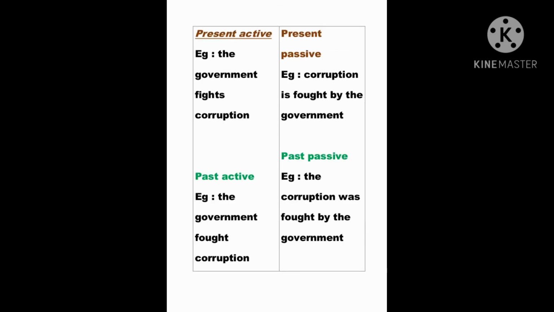We start here. Present active: the government fights corruption. For present passive, we say corruption is fought by the government. Past active, we say the government fought corruption. Past passive, we say corruption was fought by the government. Okay? So this is for present active, past active, and present passive, past passive, with an example.